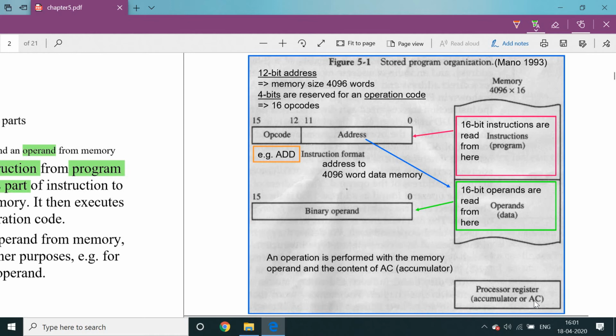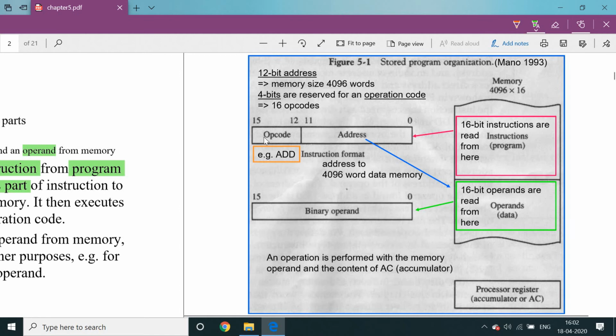The AC provides input to the processor for processing, that means calculation. After processing, the result is generated. After the result is generated, the processor register AC comes into the picture and holds that result. That means it has the highest accessing speed compared to the remaining registers.